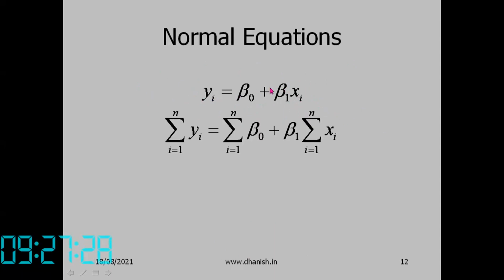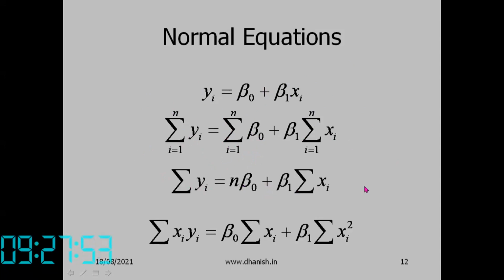So simply put sigma in front of each: sigma i equal to 1 to n of yi, equal to sigma i equal to 1 to n of beta naught plus beta 1 into sigma i equal to 1 to n of xi. If you add beta naught n times, you will get n beta naught. So sigma yi equal to n beta naught plus beta 1 into sigma xi.